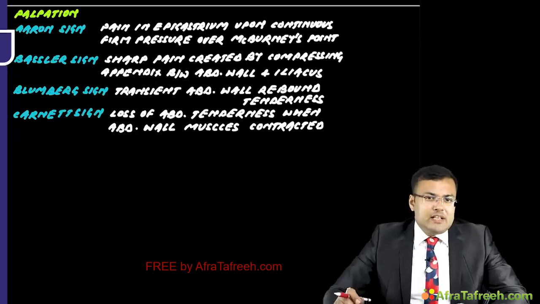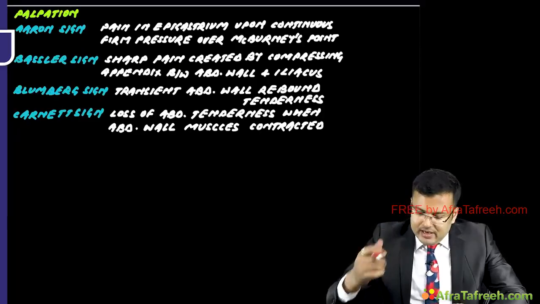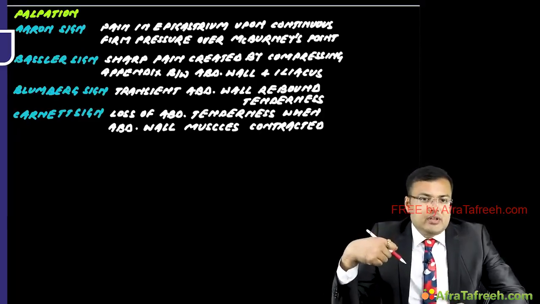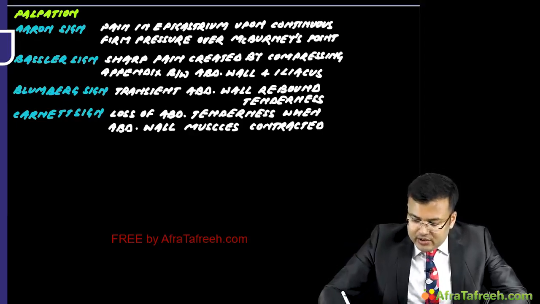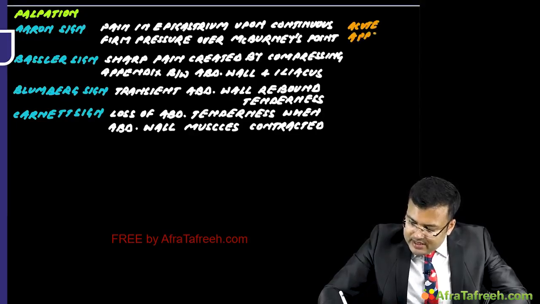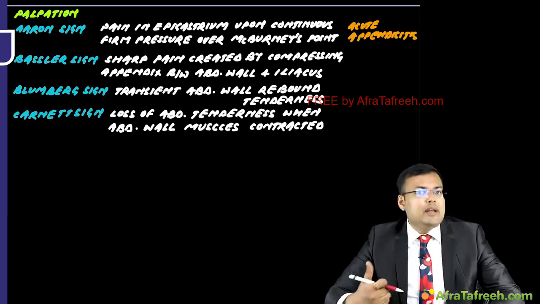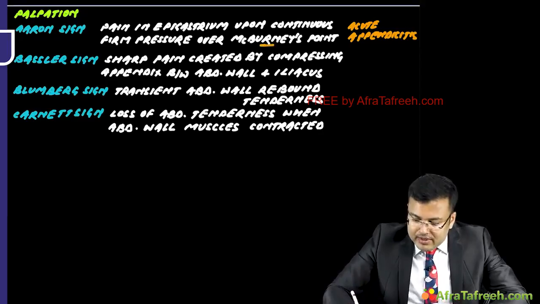Now see the abdominal signs on palpation. In acute appendicitis, there is pain in the epigastrium upon continuous firm pressure over McBurney's point. This is known as Aaron sign. So what is Aaron sign? It is seen in acute appendicitis. Clear? So here, pain in the epigastrium on continuous firm pressure over McBurney's point.